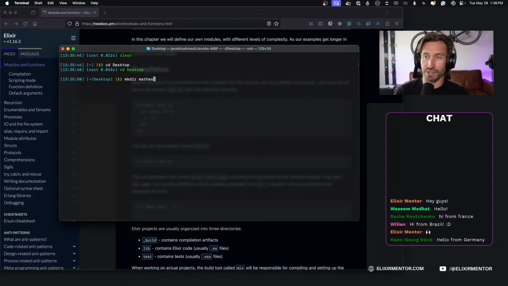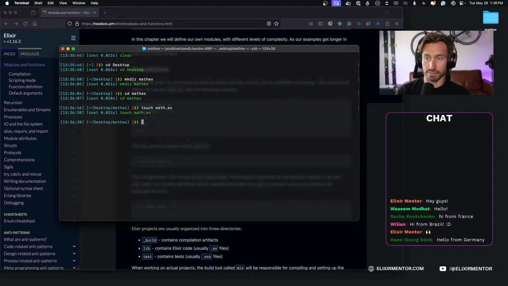It's just the name of the directory. All right, so we have that, and then let's cd into this directory, and we'll create our .ex file. And our .ex file is just going to be math.ex. So go ahead and do a touch, and then math.ex.